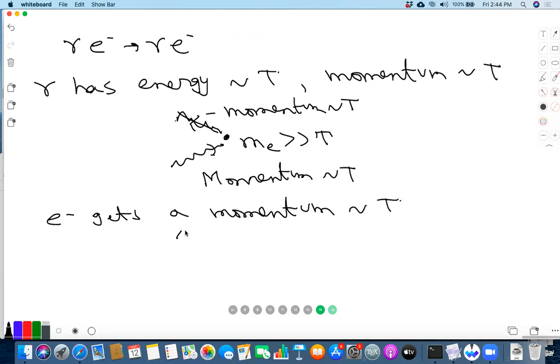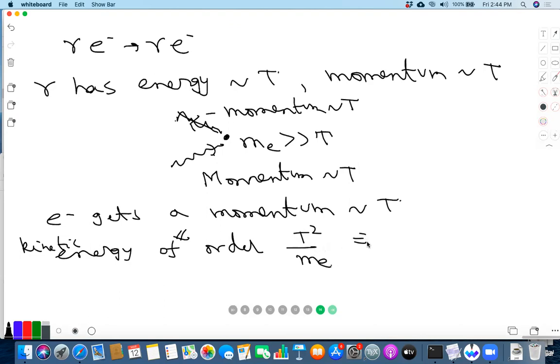And this translates to an energy of order, we can use the non-relativistic formula, so let's write kinetic energy of order T square by ME. I am using the P square by 2M formula.